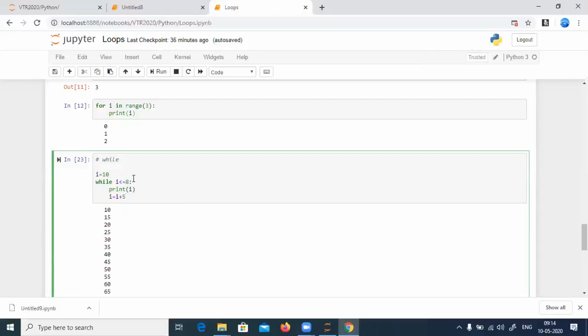Now I say I is equal to 10, I less than or equal to 100, but I don't increment here. I don't do I equals I plus 5. Then what will be the output? Continuously it will be executed. It keeps on executing. There is no stop at all because you have not incremented it.